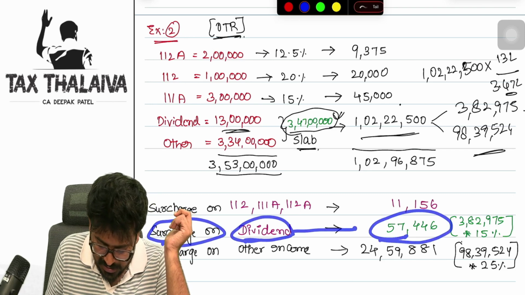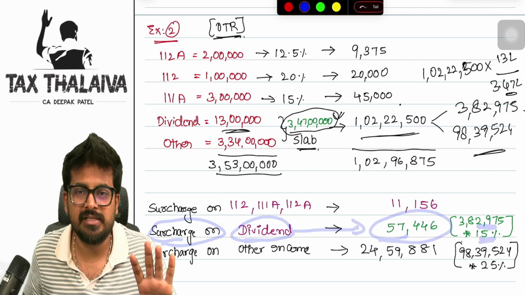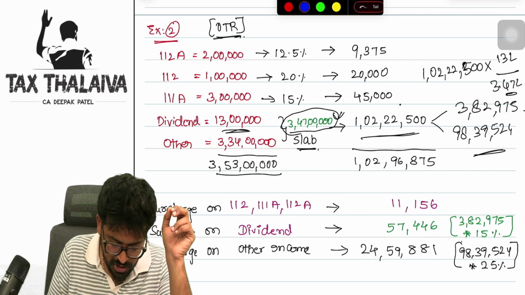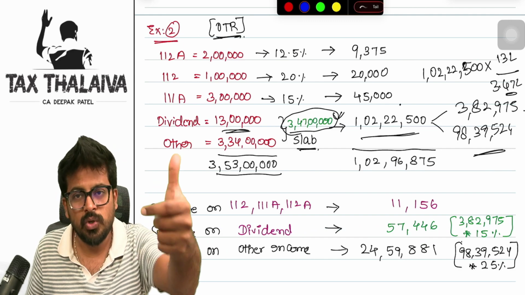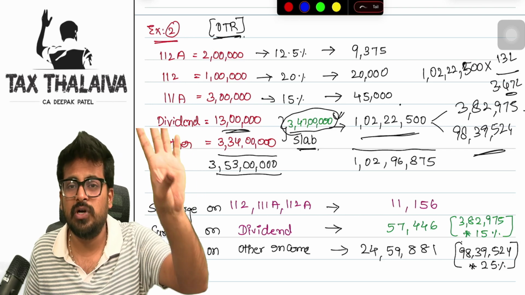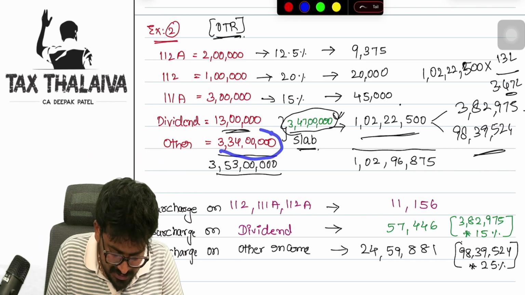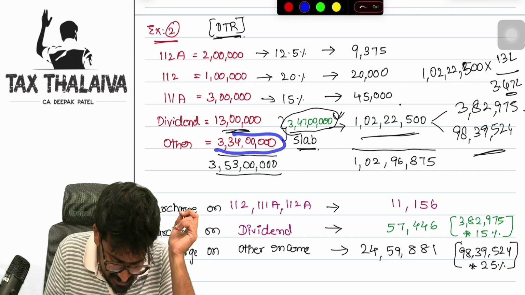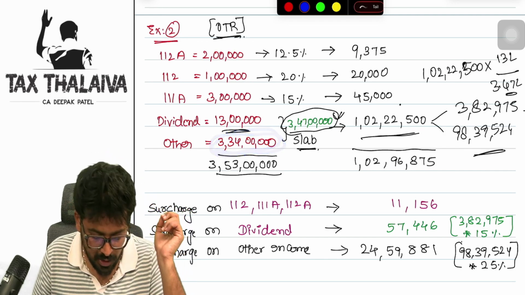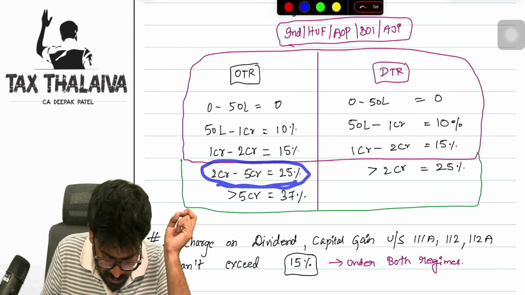So you can see here, surcharge on dividend income is 3,82,975 into 15%, as I have given. Of course, on the other income, what I told you, minimum 15%, but we need to check whether it qualifies for 25% or 37% of surcharge. Now, the other income itself is 3 crores 34 lakh rupees. If I look at the table, 3 crores falls here, boss.